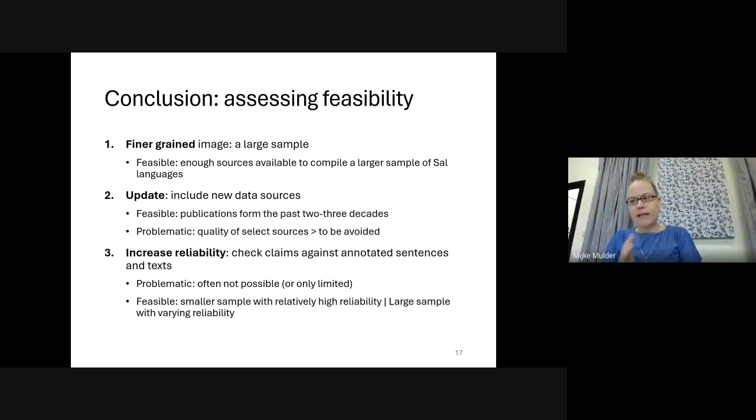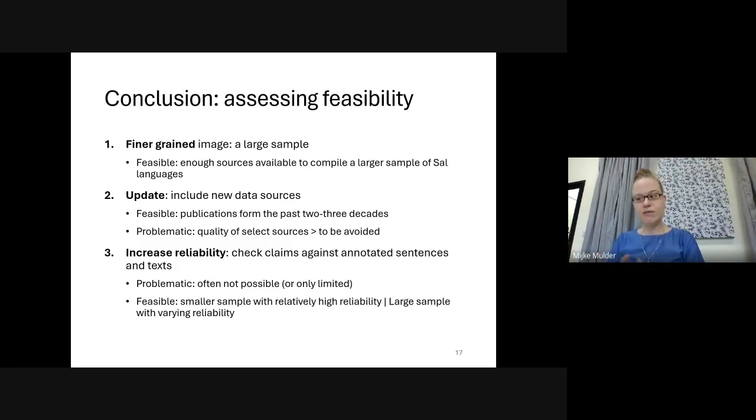So a third aim of this pilot was to assess the feasibility of attaining the objectives of the full survey on core case marking, and this will be the concluding topic of this presentation. The first objective of a full survey of case marking across SAL languages is to create a finer grained image of case marking systems across the SAL languages, and this seems feasible. There are enough sources available to compile a sample that is considerably larger than 15.